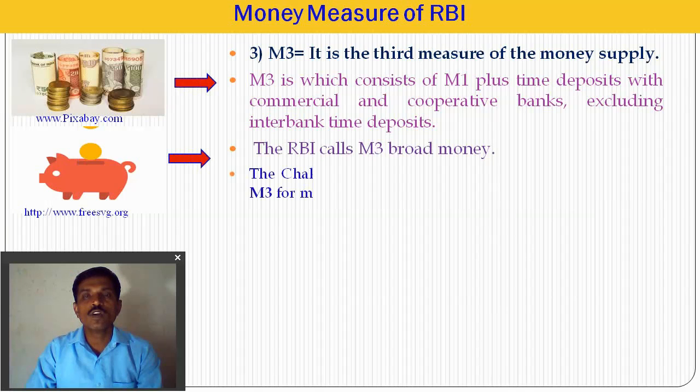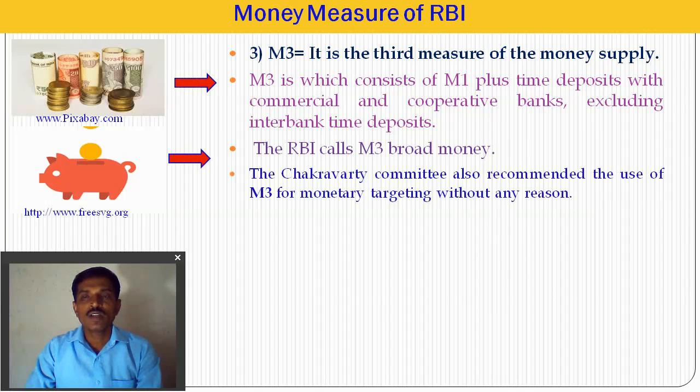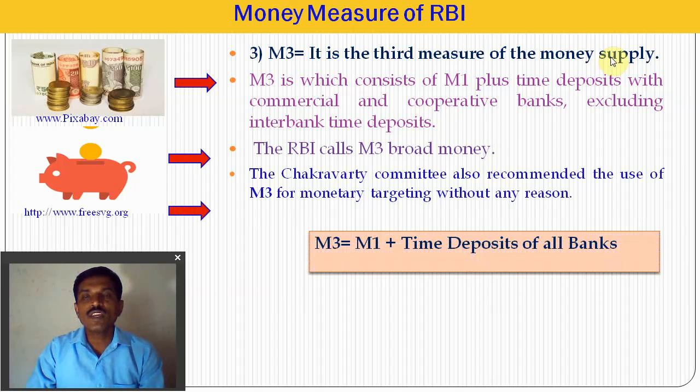So in short, what is meant by M3? Looking at this formula, the Chakravarty Committee also recommended the use of M3 as the monetary target. According to this, M3 is equal to M1 plus time deposits of all banks. M1 means C plus DD plus OD, that is, currency plus the demand deposits of commercial and cooperative banks plus other deposits with the RBI, plus time deposits of all banks.